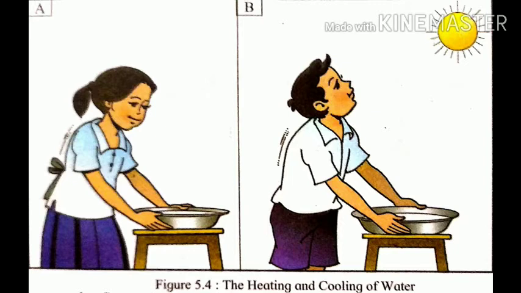Due to this difference in heating and cooling of the land and water, the air over the land gets heated faster and also becomes cooler rapidly. The air over the water gets heated slowly and also loses the heat in a slower manner. In coastal areas, as compared to the continental areas, the temperature of air is lower during the day but warmer at the night. While the temperature of air in continental areas is higher during daytime and lower at night time.